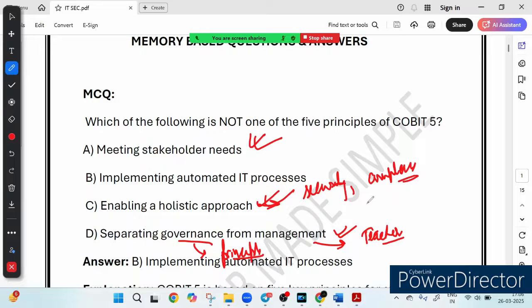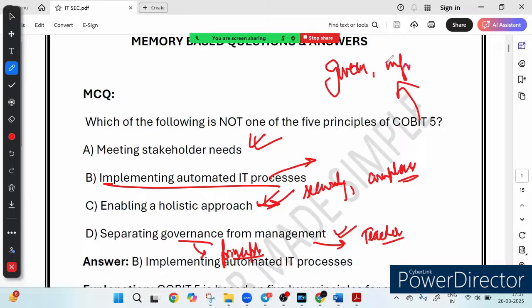But if you look at option B, it says implementing automated IT process. While automation is very useful in IT, it is not a core principle of COBIT 5, because COBIT focuses on governance and management, and ensuring that IT supports business needs effectively. Automation may be a good practice, but it is not one of the 5 fundamental principles.